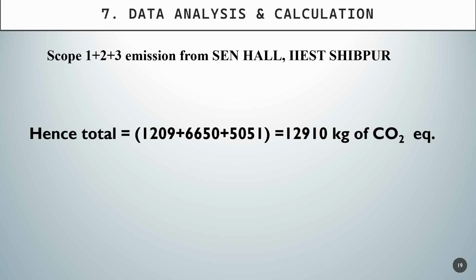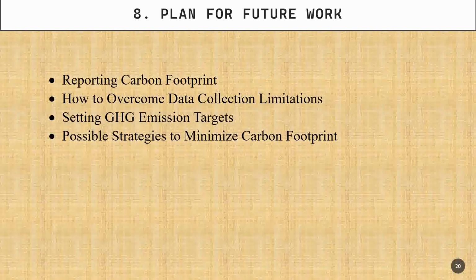So scope 1 is very less, because there is not any such manufacturing kind of work getting done. So scope 1 is less, and scope 2 is a bit higher, and scope 3 is in between them. So an average value which we can assume is around 12,000 to 13,000 kg of CO2, 13 ton CO2, produced in 1 month.